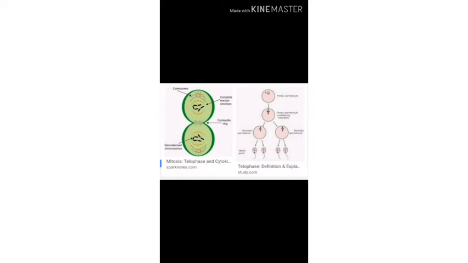Now, at telophase, at each pole of the cell, a full set of chromosomes gathers together. A membrane forms around each set of chromosomes to create two new nuclei. The single cell then pinches in the middle to form two separate daughter cells, each containing a full set of chromosomes within a nucleus. This process is known as cytokinesis. In this way, a cell divides and forms two identical cells.